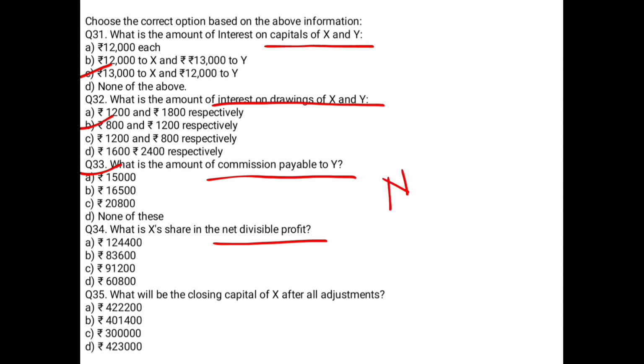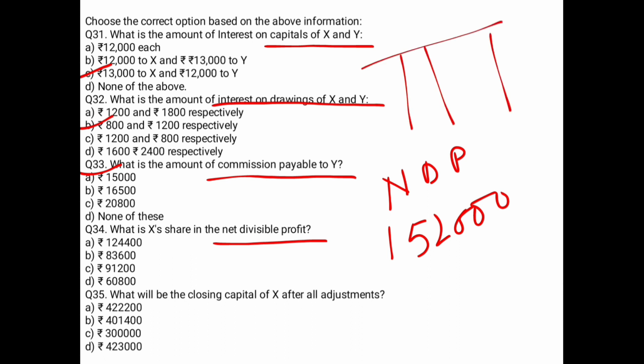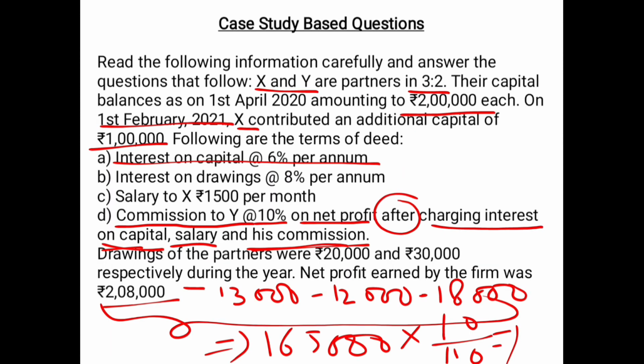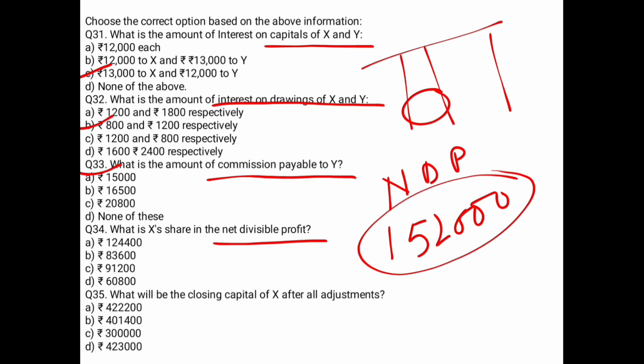First of all, you have to reach the net divisible profit. What was your net divisible profit? Your net divisible profit is 152. Right? When you prepare the complete profit and loss appropriation account, the profit that remains here is your 152. From it you have to calculate X's share. X's share is 3/5. When you solve it, you will get the answer, and you are getting 91,200. So in this case option C is the right answer.